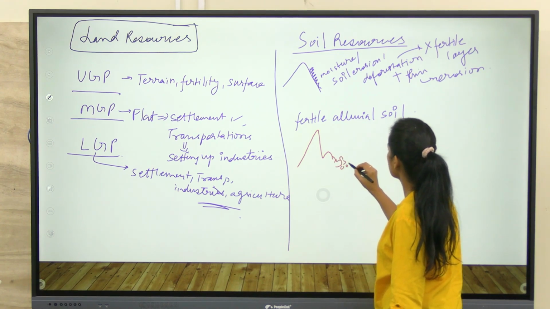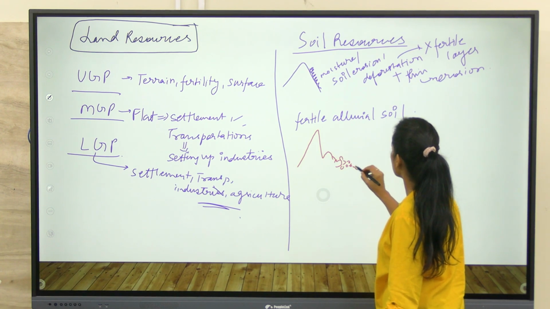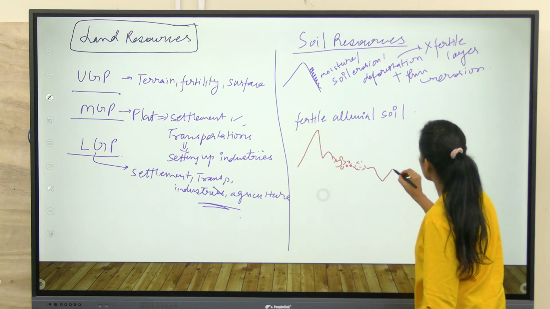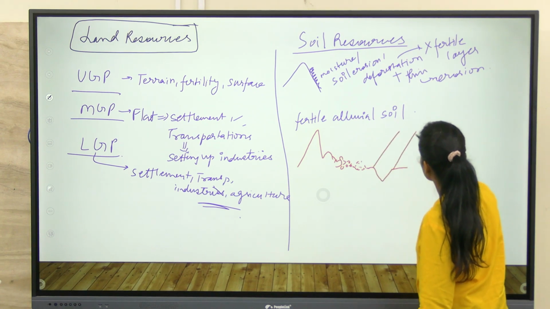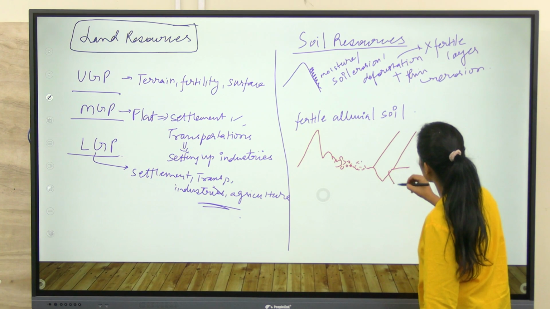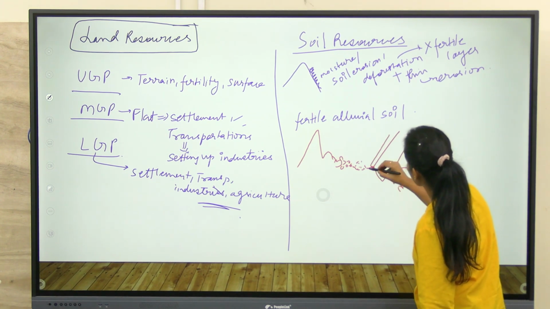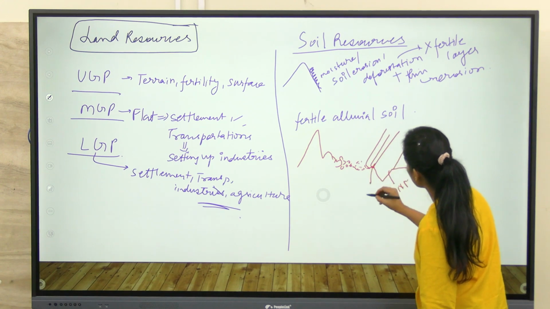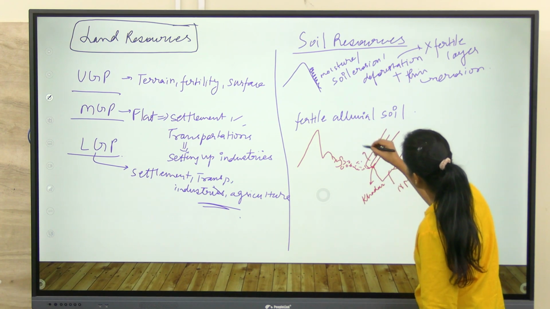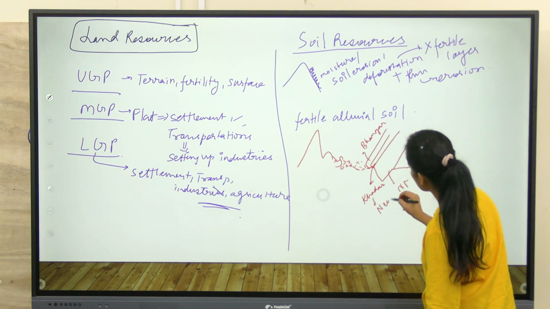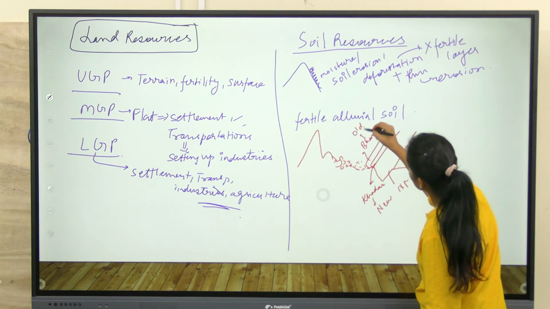This is the Bhabbar region. This is the Terai region. And this is the northern plain. So, here will be Khadar alluvial soil. Here will be Bhangar alluvial soil. So, this is the new alluvium. This is the old alluvium.